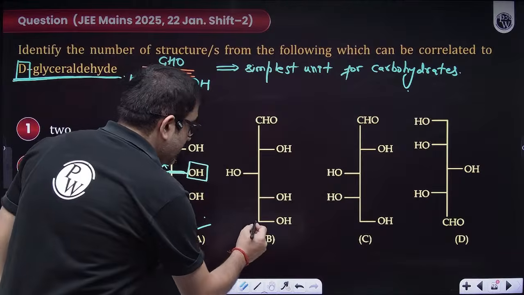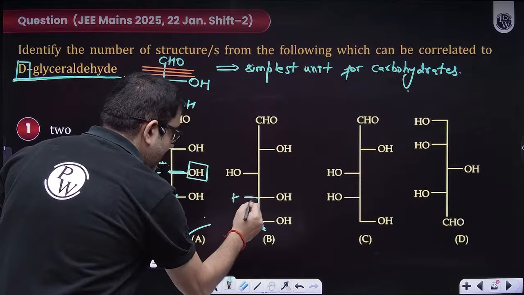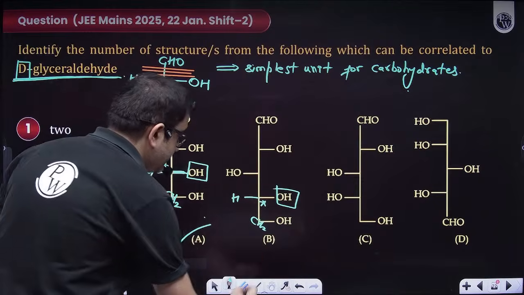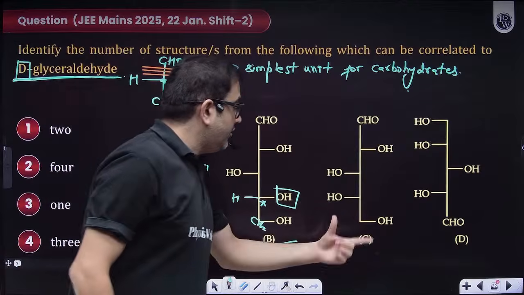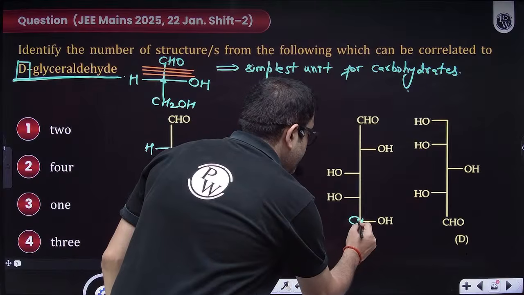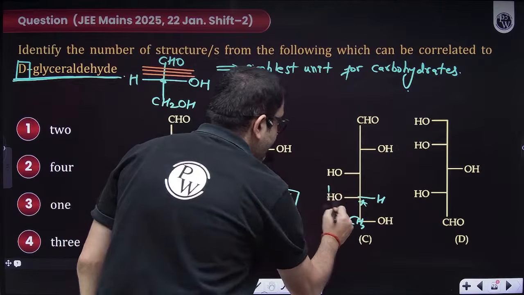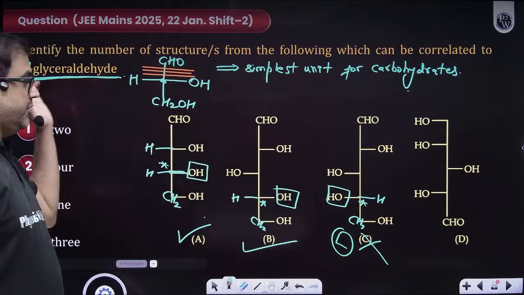What about this? The last chiral, this is CH2, so this is not chiral. This will be my last chiral. Is it having OH on the right side? Yes. Is it a true Fisher? Yes. So this is also a derivative of D-glyceraldehyde. What about this one? This is CH2, and this is my last chiral, and it has OH on the left side. So this is L form. So no, this is not D form.